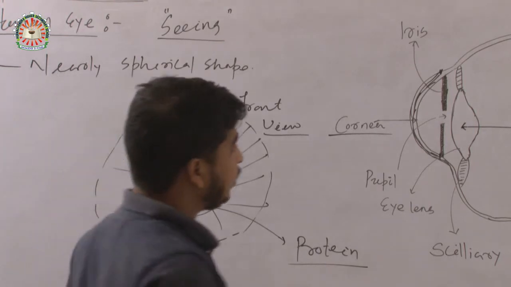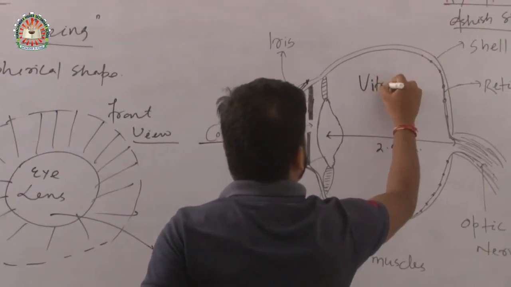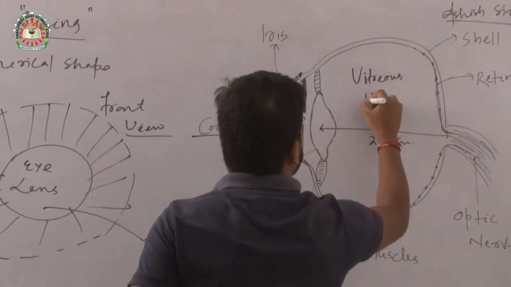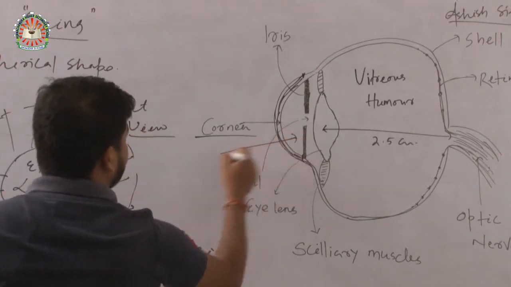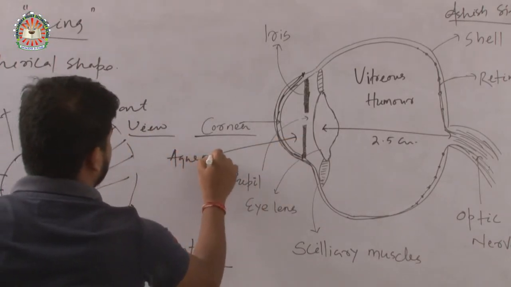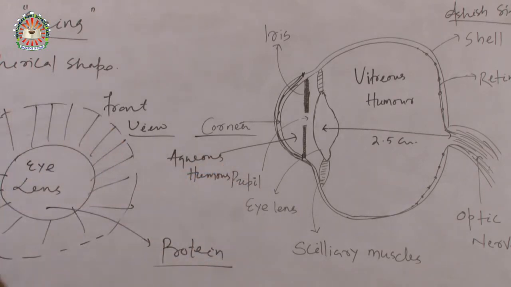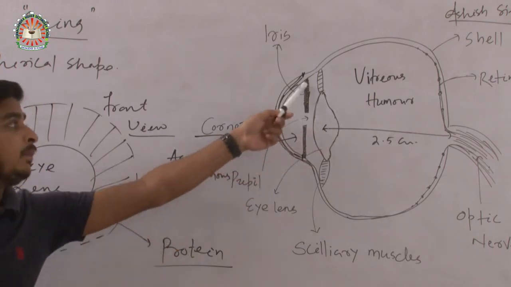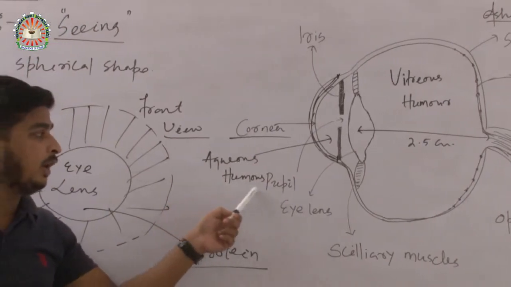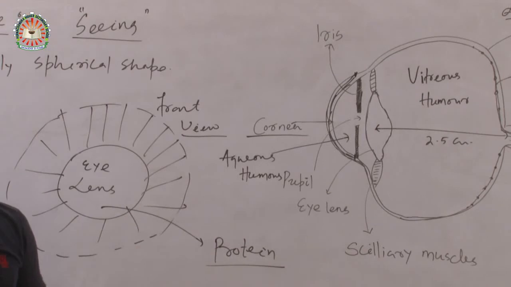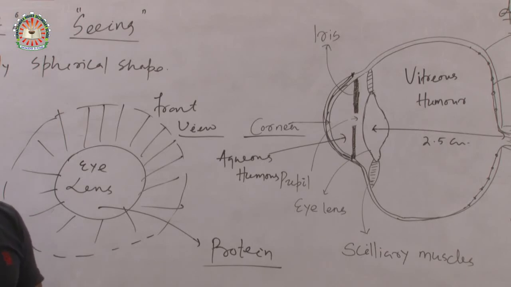Here is the vitreous humor, and at this point a liquid is present known as the aqueous humor. These liquids are present, and they have some biological function.